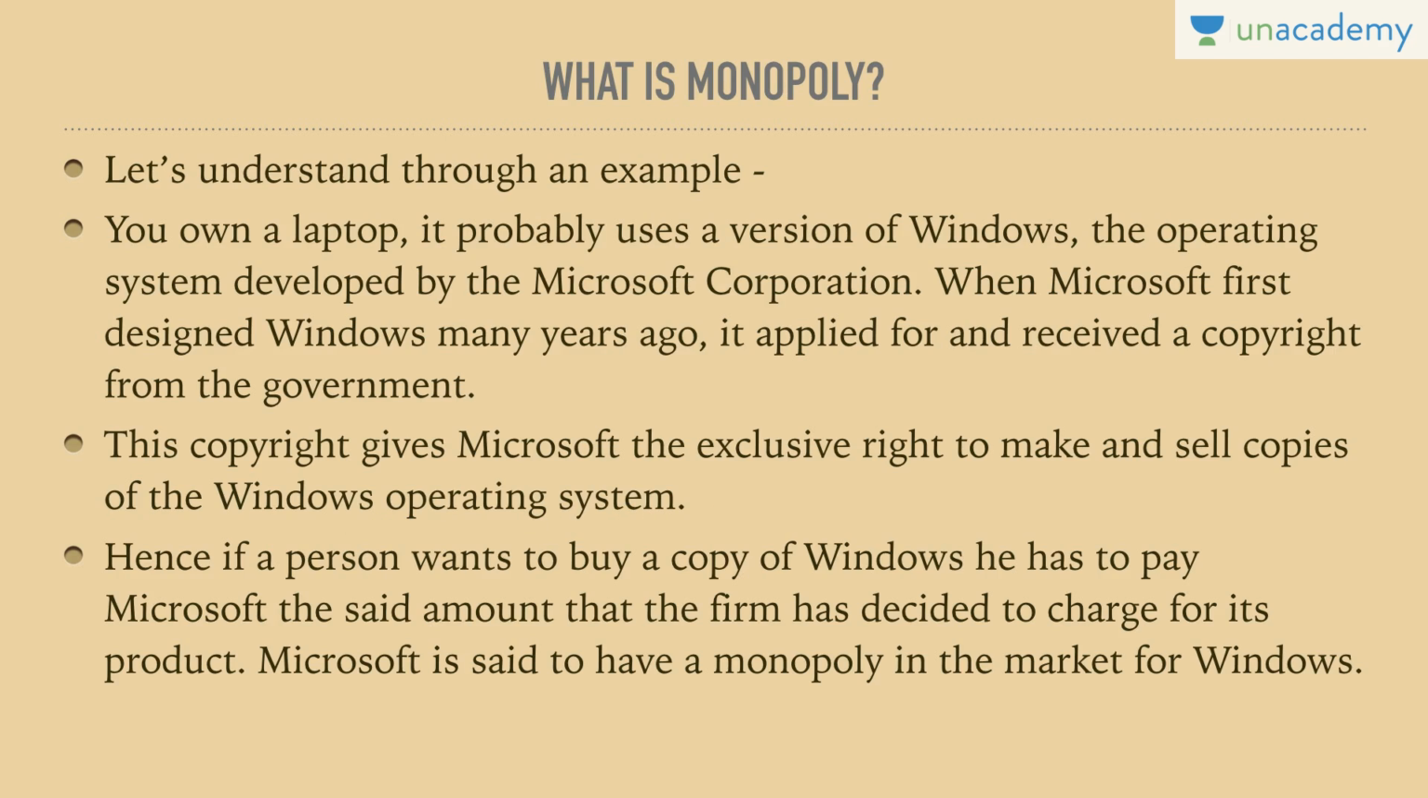So it can sell the Windows operating system at a particular price. Hence, if a person wants to buy a copy of Windows, he has to pay Microsoft the amount that the firm has decided to charge for its product. Microsoft is said to have a monopoly in the market for Windows because it is the single seller of Windows. Selling the software at a price set by the seller is considered the monopolistic price. That is the concept of monopoly.